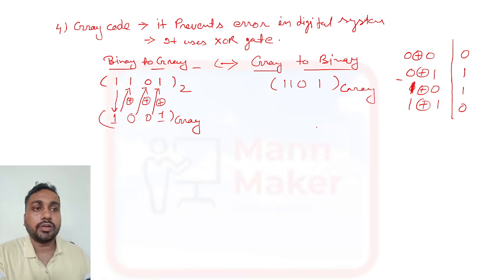This is gray. Now we need to convert it to binary. The first bit you need to write as it is, 1. Then you need to do the XOR operation like this, putting XOR between these two. 1 XOR 1, this one and this one, is what?